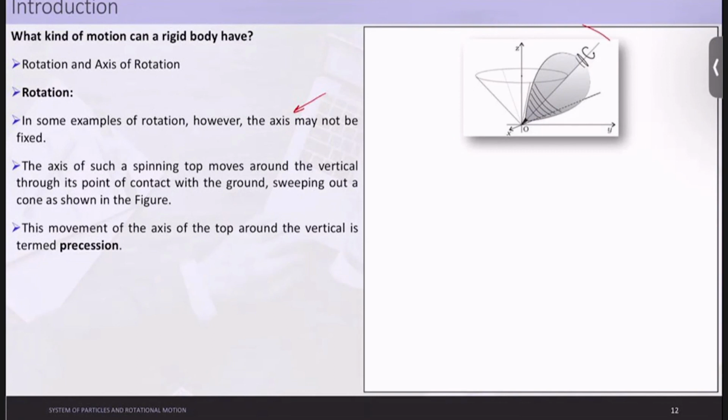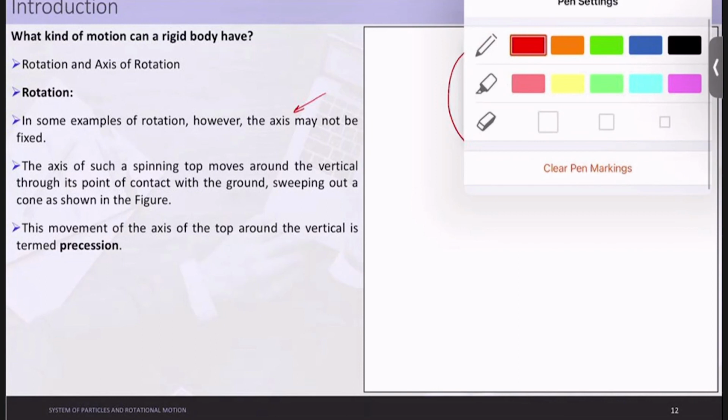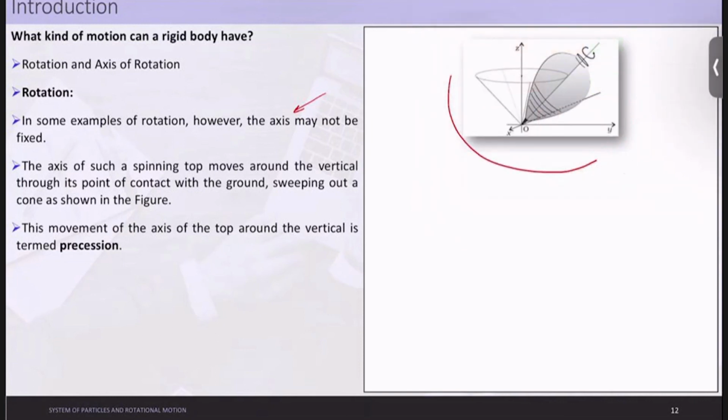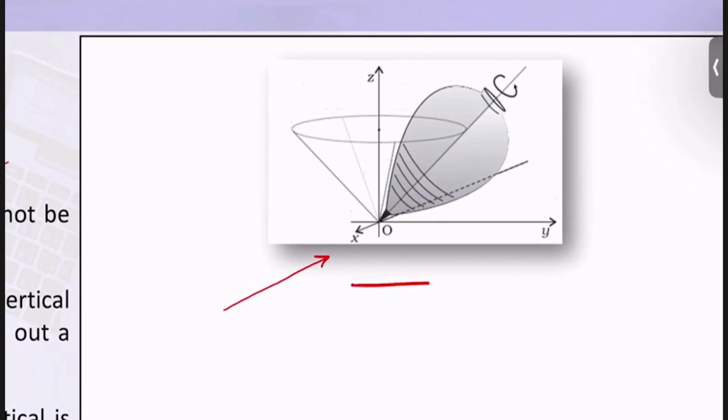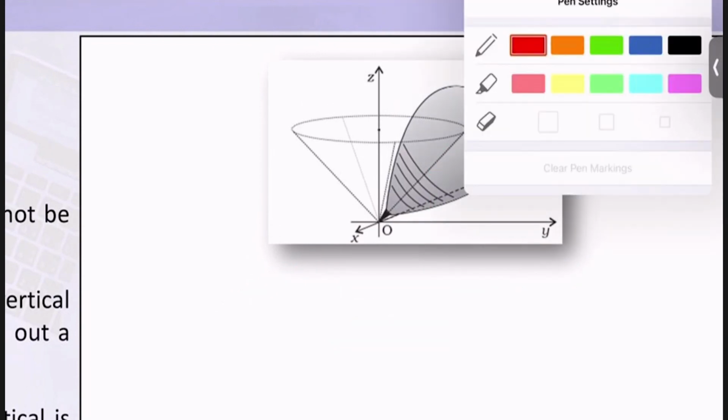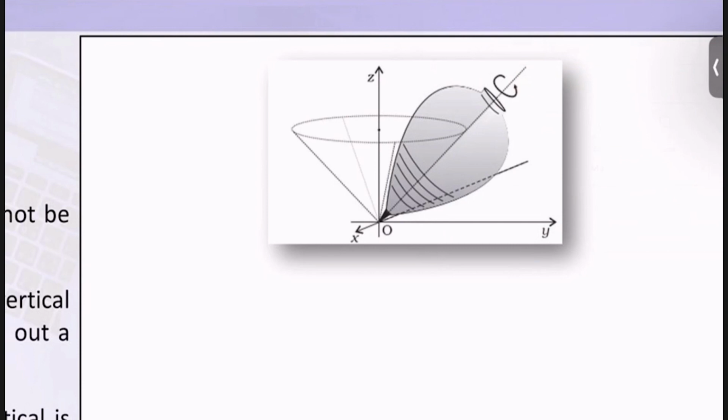So just quickly look at this top which has been rotating. Okay, so it is quite evident. First of all, let us understand each and every concept. We started with something called translation motion. Just look at this diagram and see whether there is any translation motion happening. The answer should come out to be no. Why? Because as you can see, these particles are not moving in this direction, or this direction, or this direction. They're only rotating.